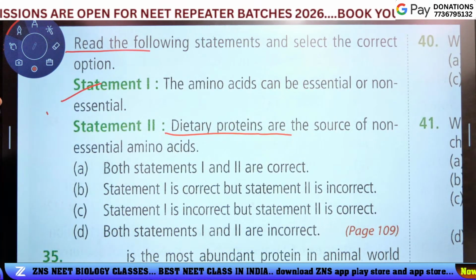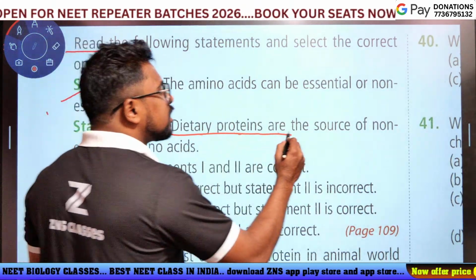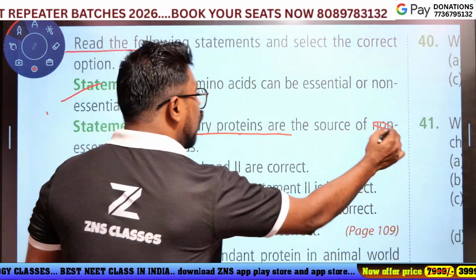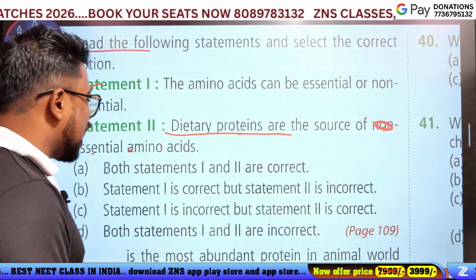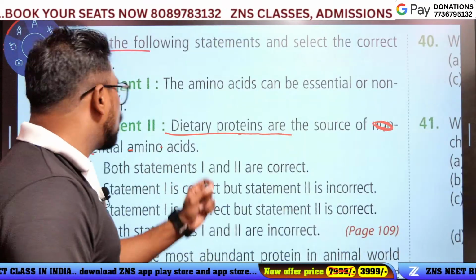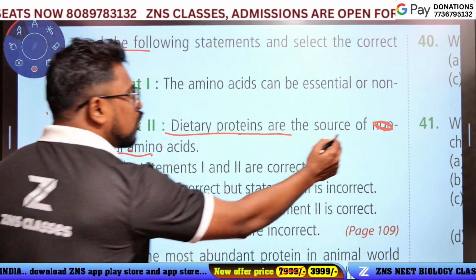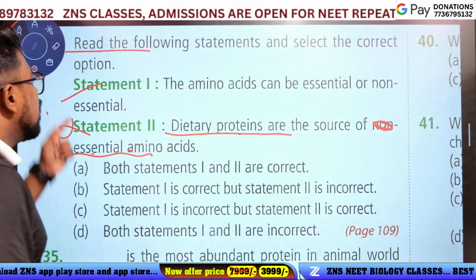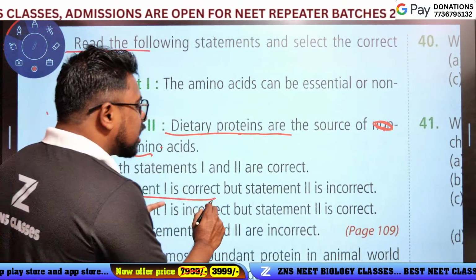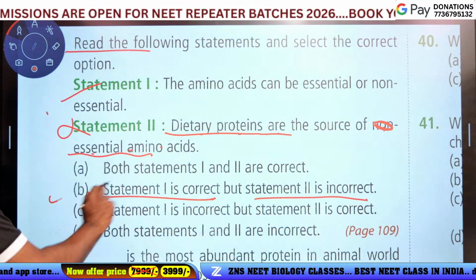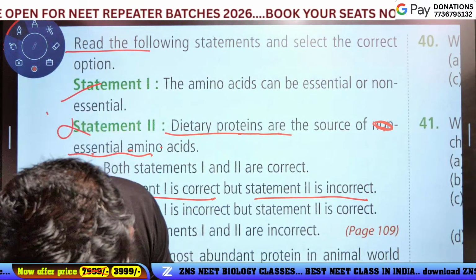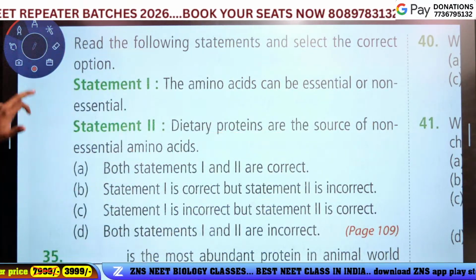It is incorrect, because dietary proteins are the source of essential amino acids, not non-essential. Statement 1 is correct and statement 2 is incorrect. Option B is the answer.